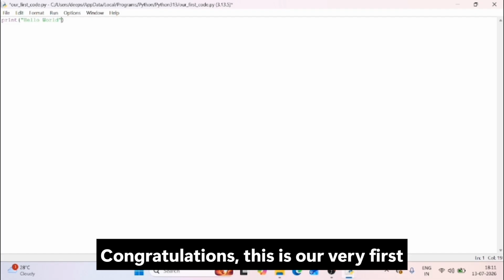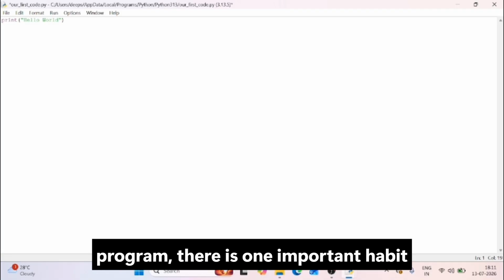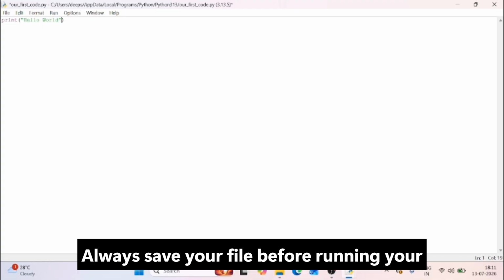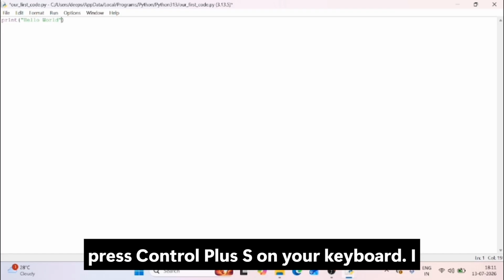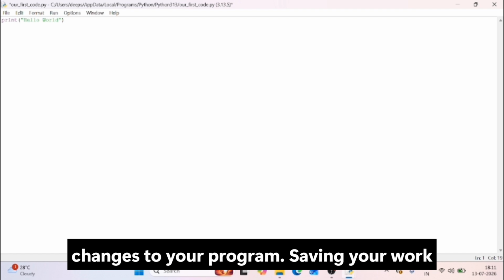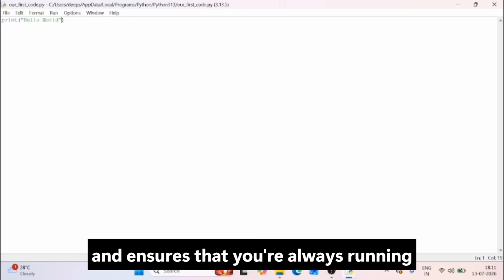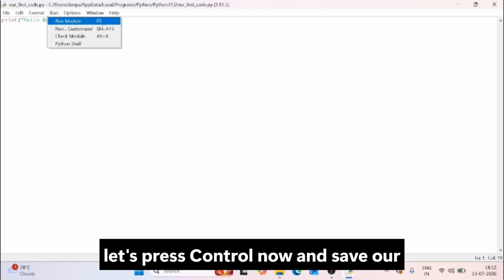Congratulations! This is our very first Python program. Before we run the program, there is one important habit that every programmer should develop. Always save your file before running your code. To save the file, simply press Ctrl plus S on your keyboard. I recommend doing this every time you make changes to your program. Saving your work regularly helps prevent losing your code and ensures that you're always running the latest version of your program. So let's press Ctrl plus S now and save our file.